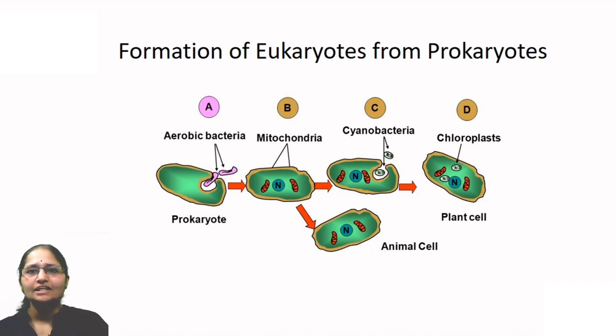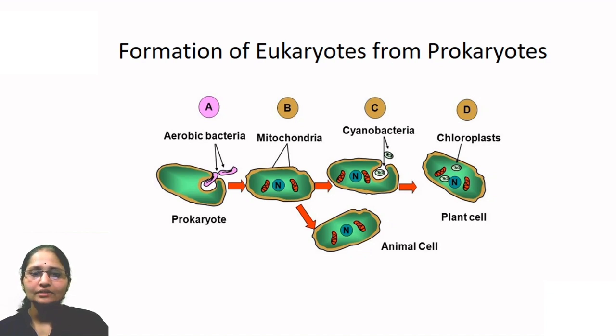Organisms like bacteria have prokaryotic cells. Their cells are of prokaryotic type. So in ancient times, long back, what happened to the bacterial cells which were present on earth? Some bigger bacteria, as you can see in the diagram, engulfed some smaller bacteria. They are called aerobic bacteria because they required oxygen for their survival.